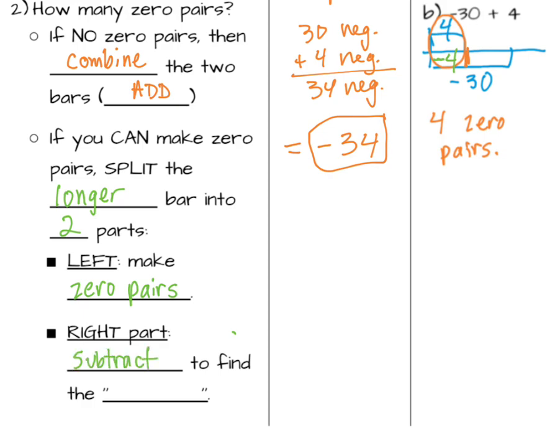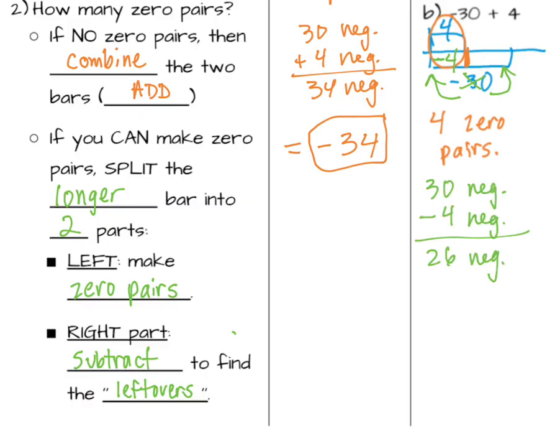Then I'm going to subtract to find my leftovers, okay? So I've got 30 negatives that I'm going to split up. 4 on the left, and then how many on the right? So I'm going to do 30 negatives minus 4 negatives equals 26 negatives. So 26 negatives means that this is negative 26. And so I have 0 here in the orange plus negative 26 equals negative 26.